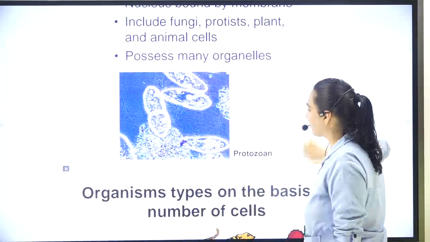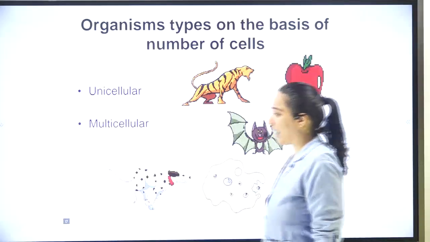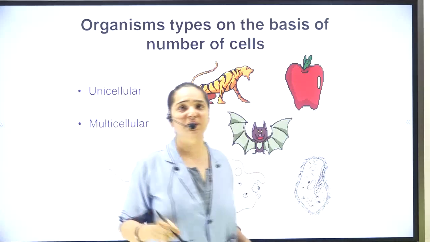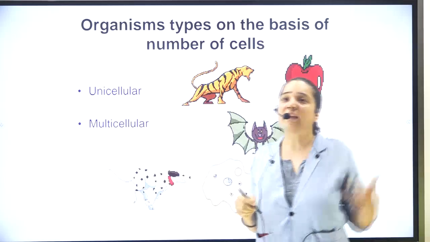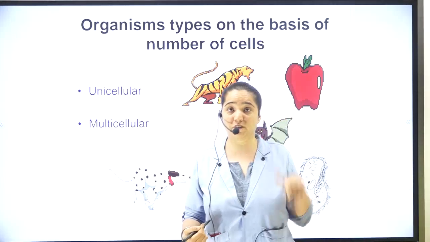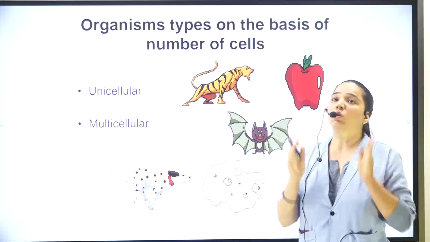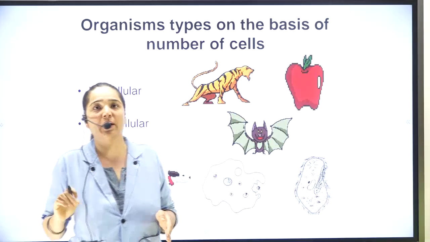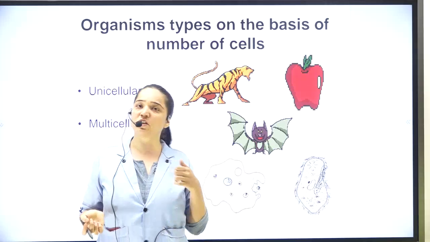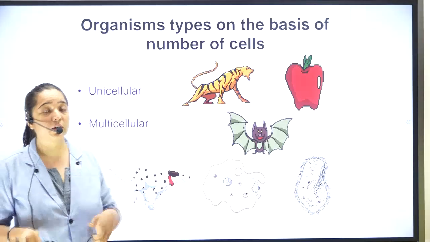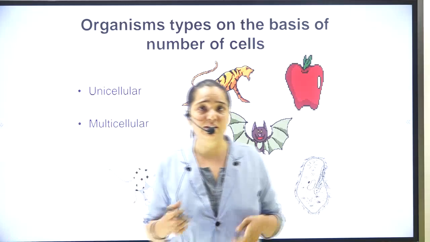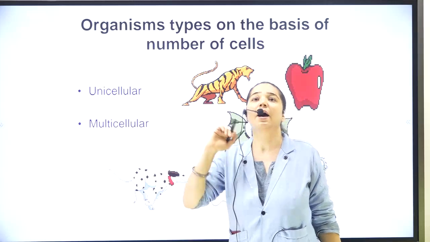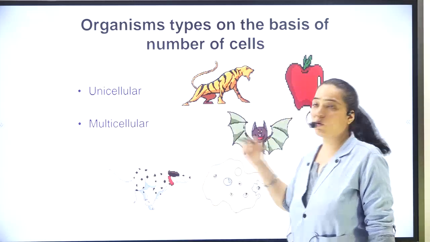Moving on further, how are organisms divided on the basis of the number of cells? On the basis of number of cells, they are divided into two parts, that is unicellular or multicellular. Unicellular organisms have just one single cell and are capable of performing different functions with the help of that one cell. But if many cells are present and those many cells are performing different functions, then that is called multicellular.